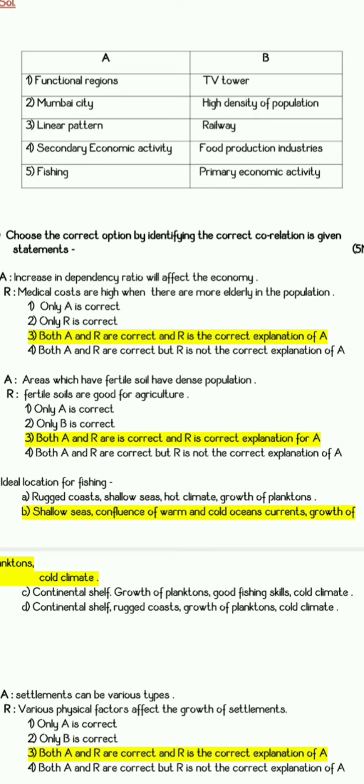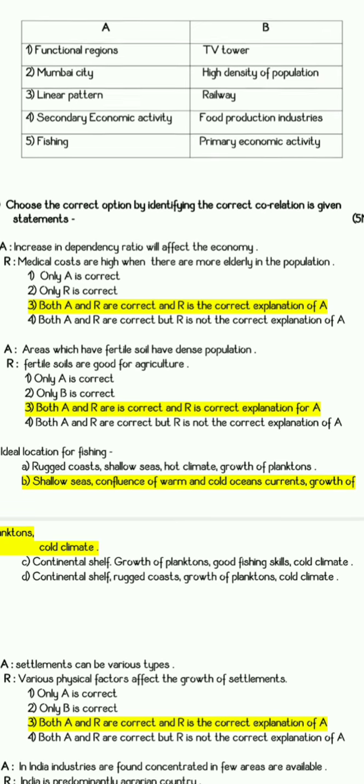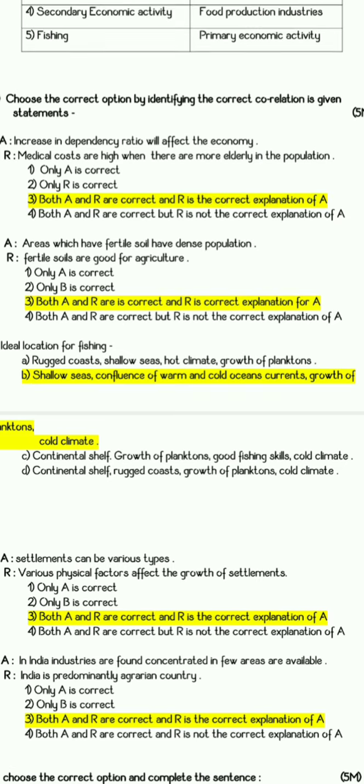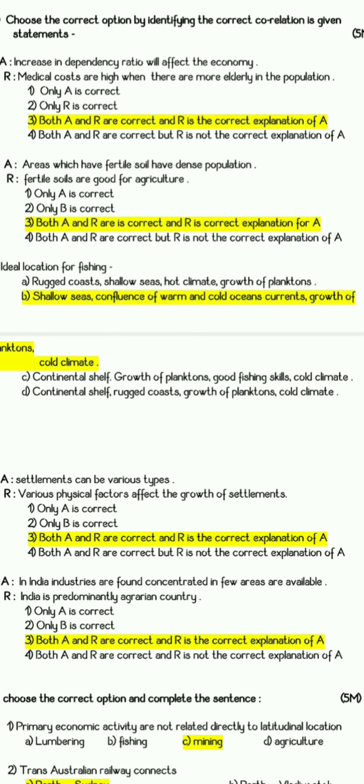Next we have question number 2. Areas which have fertile soil have dense population. This is true. Fertile soils are good for agriculture. This is also true. So the right answer here is both A and R are correct and R is giving the correct explanation of A. Next we have the third one, ideal location for fishing. Here the answer is option B: shallow seas, confluence of warm and cold currents and growth of planktons, and in a very cold climate.